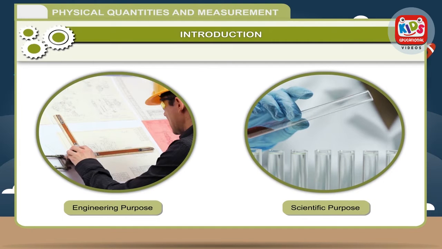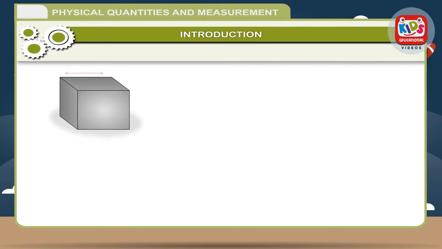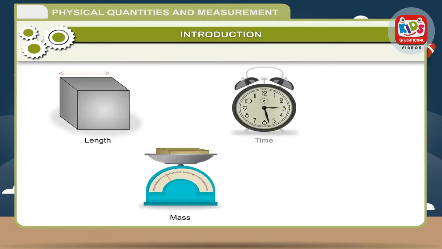In previous classes, we have already learnt about physical quantities such as length, mass, time and temperature and their SI units. We have also learnt about the direct measurement of these physical quantities. In this chapter, we will learn about some indirect methods of measuring various physical quantities.